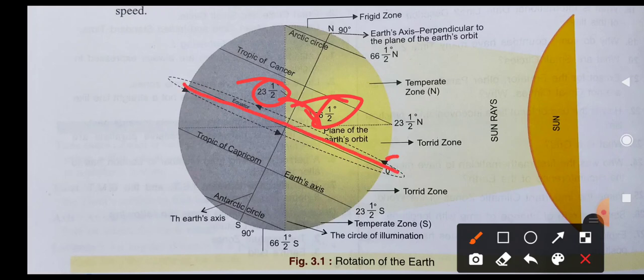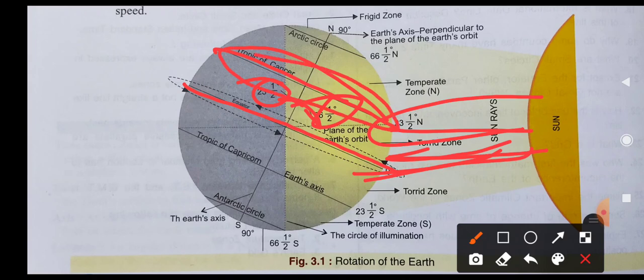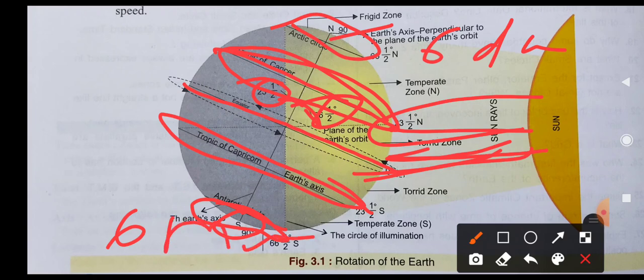This portion is always getting direct sunlight, that's why it is always hotter. And at the Tropic of Cancer, if summer season is there, it is a very hot region. And in the southern part, which is not getting it, it is winter. In the pole and Arctic Circle region there is no sunlight, and here it is completely sunlit. That's why, as I told you last time, there is a 6-month day here and a 6-month night here.